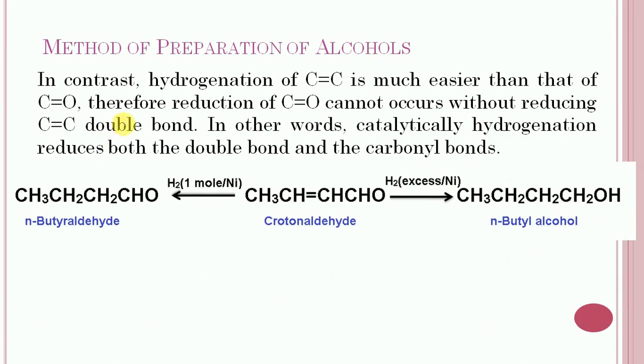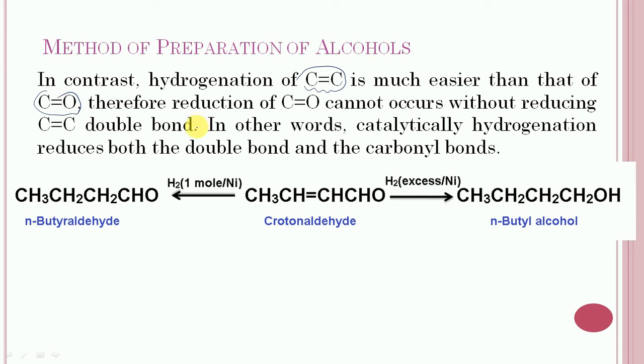Now consider one more case. In contrast, the hydrogenation of the carbon-carbon double bond is much easier than that of the carbon-oxygen double bond.